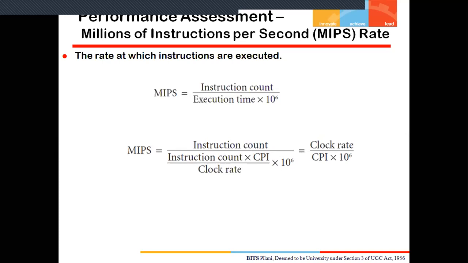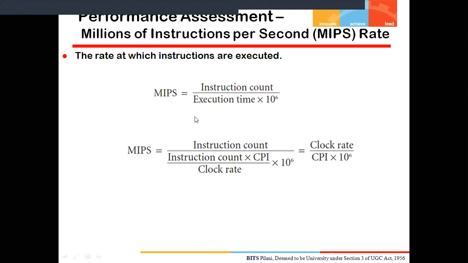As in the previous question, we understand how we calculate the value of clock cycles per instruction, meaning the value of CPI. Once I know the value of CPI, and the question gives the clock rate or clock speed, or the clock time period, which is inversely proportional to the clock rate, I can simply calculate this MIPS rating. So I think these two formulas are clear now. We can now practice a question in which we calculate CPI together with MIPS and the execution time. All these things we calculate.